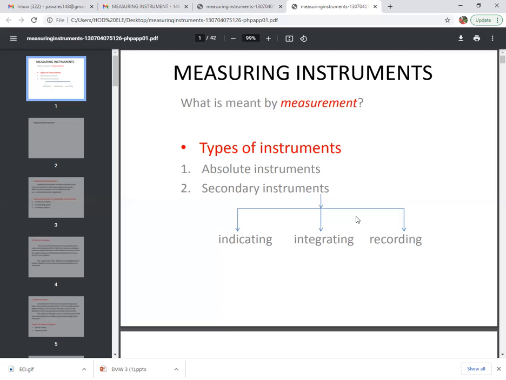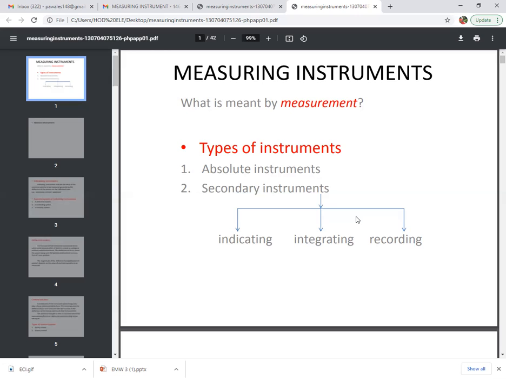Whenever we measure quantities in the substation, like current, voltage, power factor, we have to notice the variation of these parameters, and we also have to keep a record of all these parameters over a specific time period. The instruments used to record over a continuous time period are recording instruments.